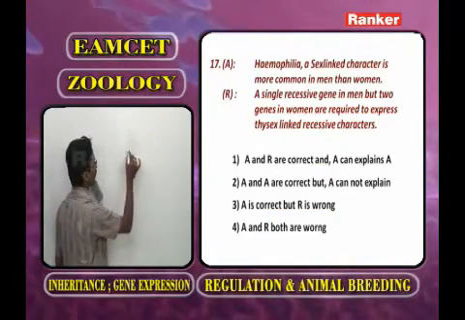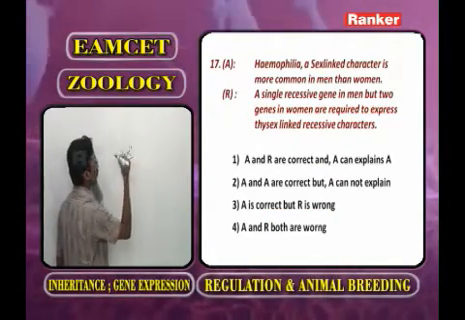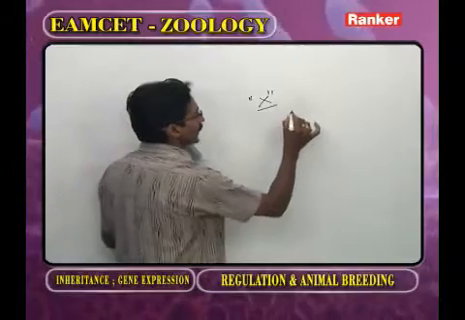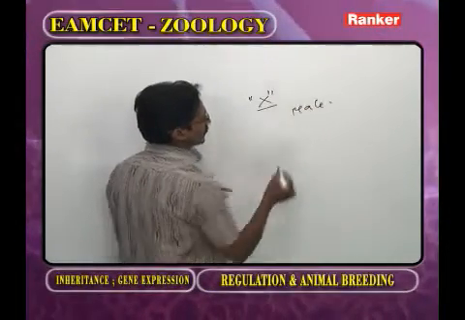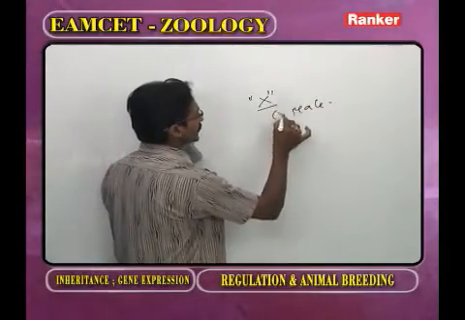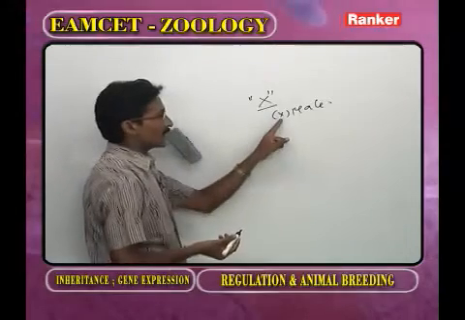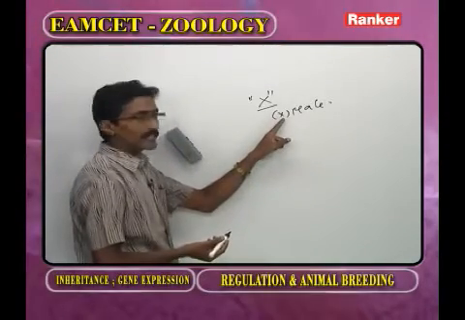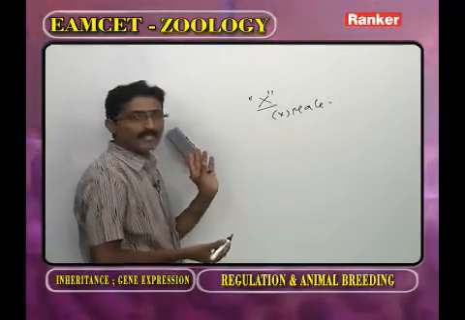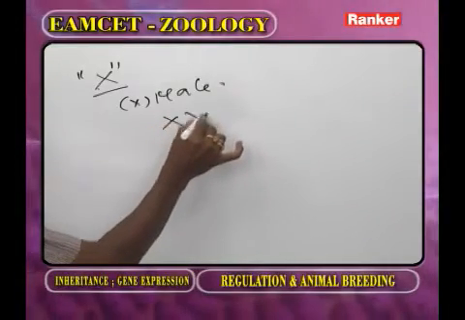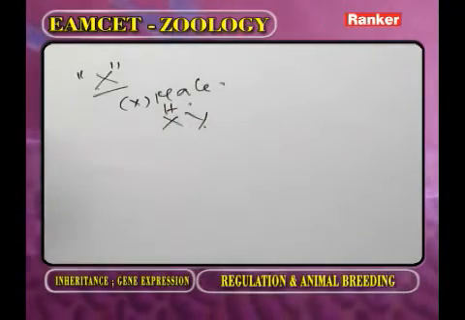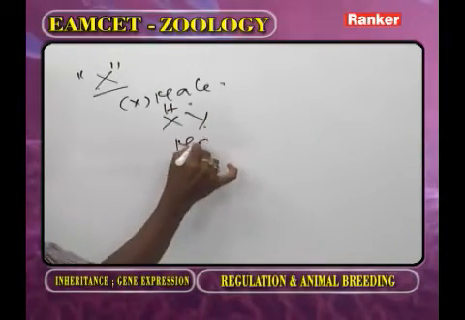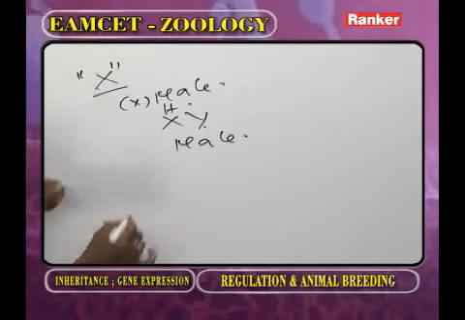It is present on which chromosome? X chromosome. Now as we observe the male, this male person has no hemophilia. In the brackets, the mark indicates he has no hemophilia. So what is the genotype? X Y, capital H.